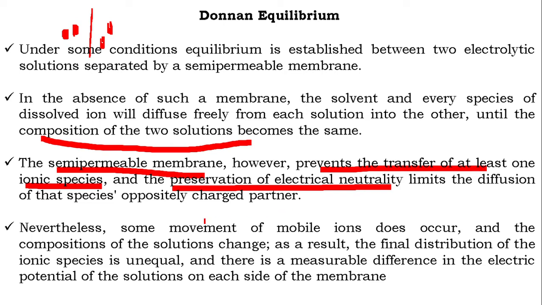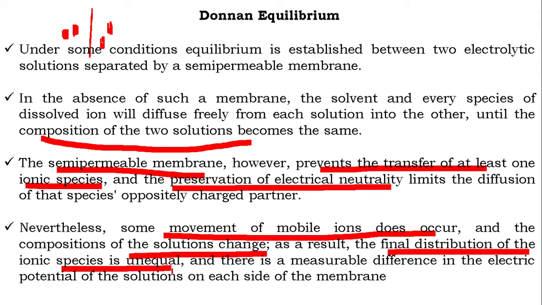In order to maintain electrical neutrality, there should be some movement of mobile ions. You know, ions are carrying charges, and the composition of the solutions will definitely change. As a result, the final distribution of the ionic species is unequal, which means there is a chemical gradient. And there is a measurable difference in the electrical potential of the solutions on each side of the membrane.